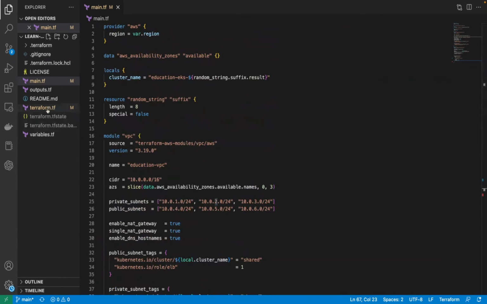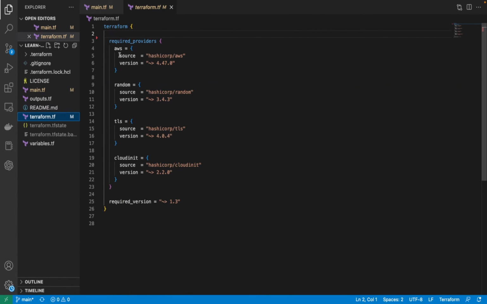Then we have a Terraform TF file where we are mentioning all the providers and all the packages that need to be installed when we run Terraform init, and the required version of Terraform is 1.3. This denotes the version you should have: Terraform greater than or equal to 1.3. That's what this symbol means. If your version is less than 1.3, then you will not be able to run Terraform, and you will get a version mismatch error.